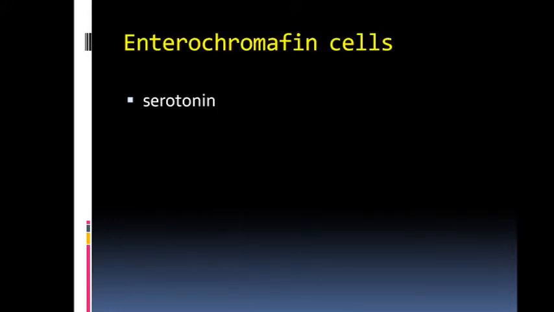Third is the enterochromaffin cell. So there are three types of cells secreting hormone. First is the enteroendocrine, second is the neuroendocrine, and third is the enterochromaffin cells. Enterochromaffin cells secrete serotonin. One more type of cell is present, that is enterochromaffin-like cells, which secrete histamine. So here we completed the cells secreting hormone.